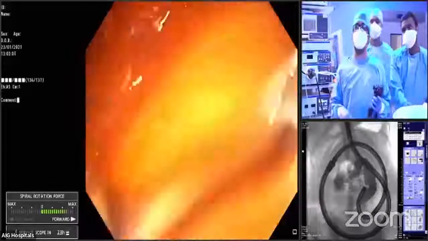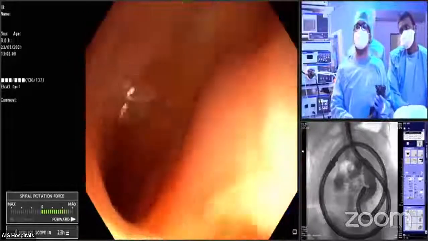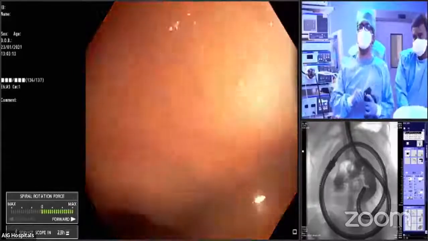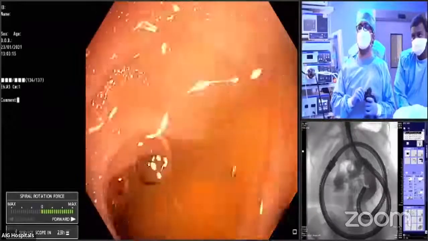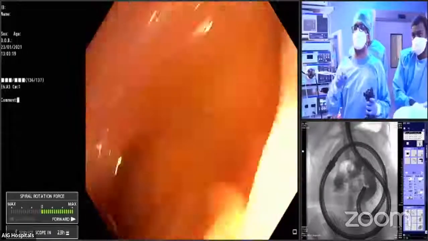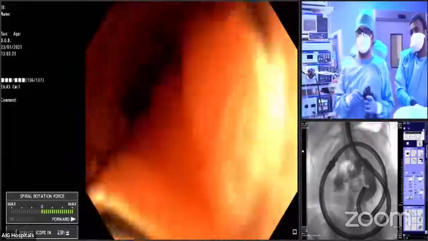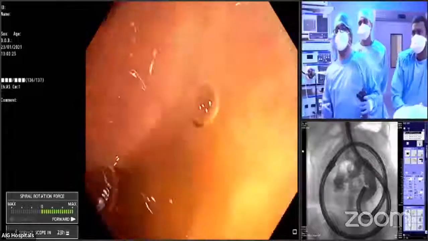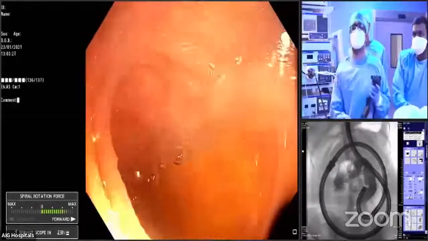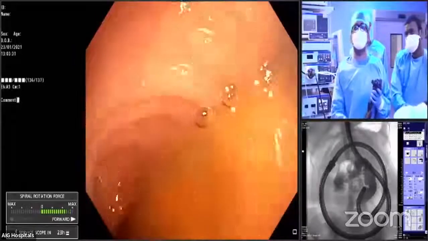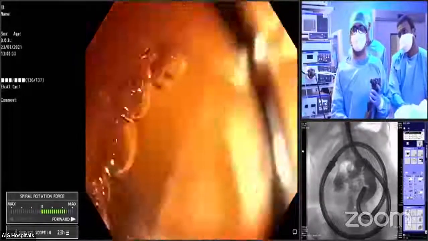Sometimes we are not able to complete the procedure, and we mark the deepest insertion by tattooing or clipping over there, and come back from the retrograde. But suppose you want only antegrade enteroscopy, then no need for preparation. You can just keep them nil by mouth for overnight fasting and do it in the morning.